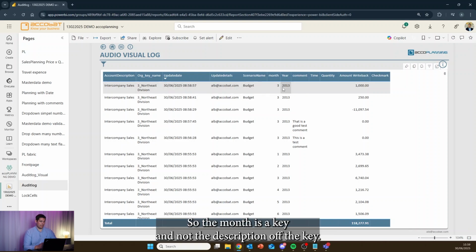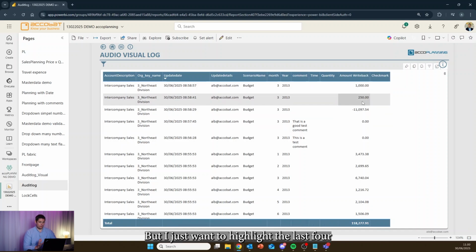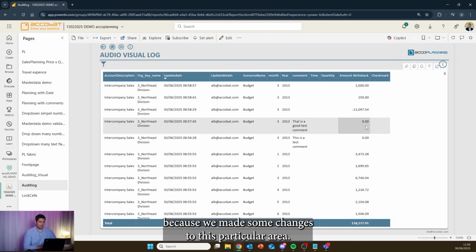So the month is a key and not the description of the key. This makes it easier for relational data analysis afterwards. Making sure that the keys are used makes sure that we don't end up with discrepancies in our data. We have a year, and then we have the last 4 inputs we did and all of the other inputs we just did. But I just want to highlight the last 4 because we made some changes to this particular area. We started out by adding a comment that is a good test comment.